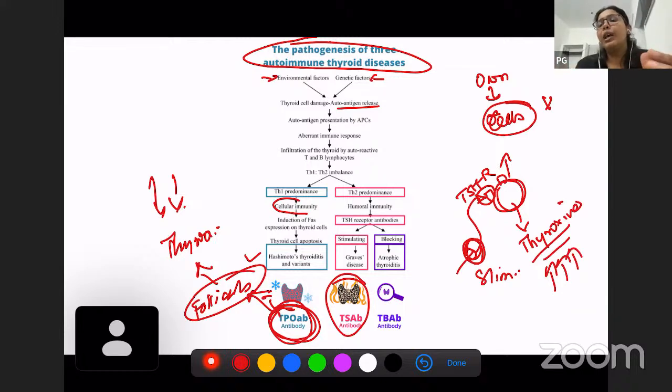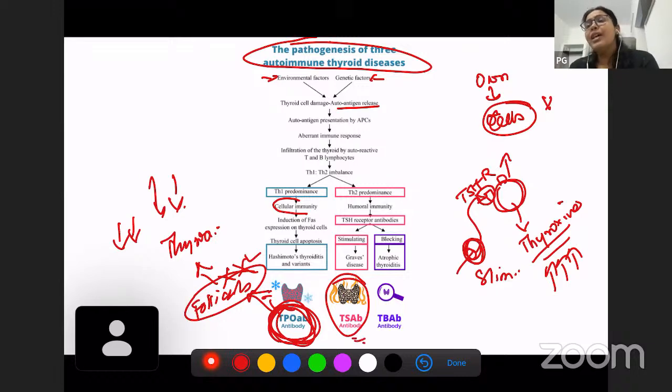In Hashimoto's thyroiditis, thyroid peroxidase autoantibodies destroy the follicles, resulting in decreased production of thyroxine. Whereas in Graves' disease, these autoantibodies are stimulating antibodies which stimulate the thyroid receptor and increase the production of thyroxine.